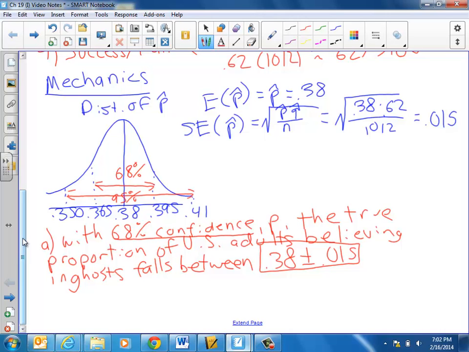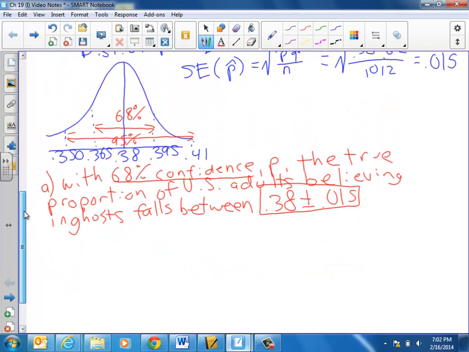We expect 68% of all sample proportions should fall within that gap, that net. It's sort of a net that we're casting here. And similarly, P, the true population proportion of U.S. adults believing in ghosts, should fall within that boundary too. With 68% confidence, we believe that.